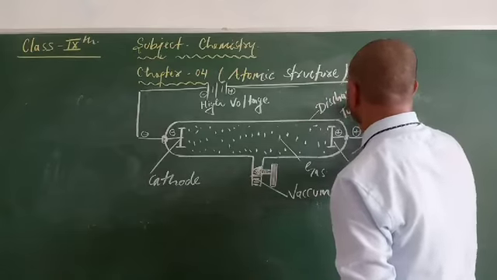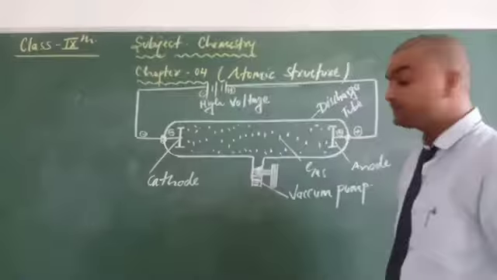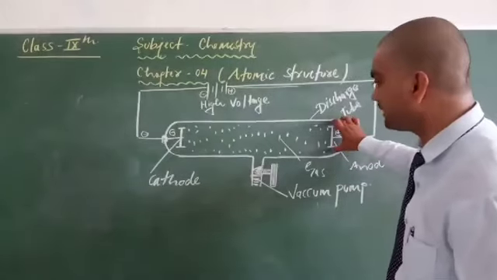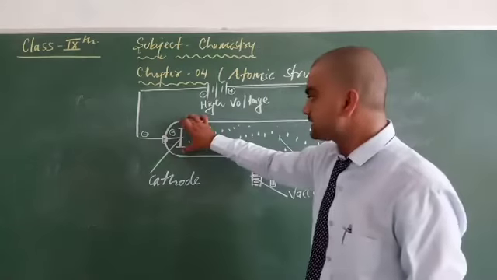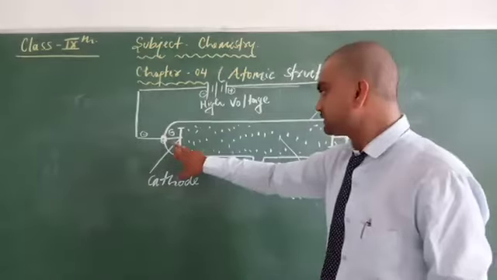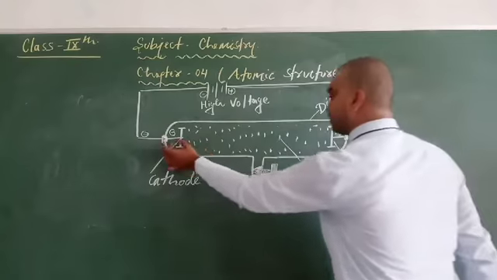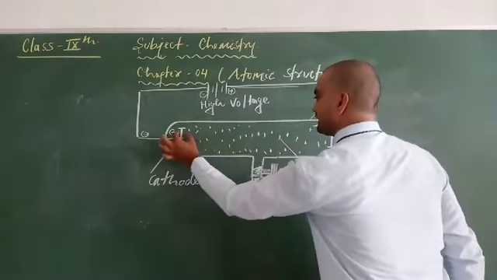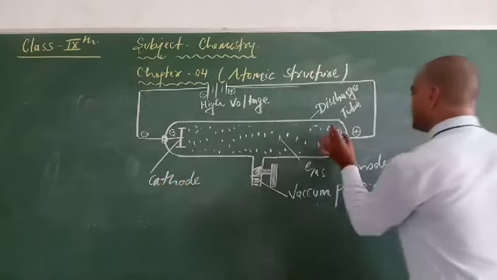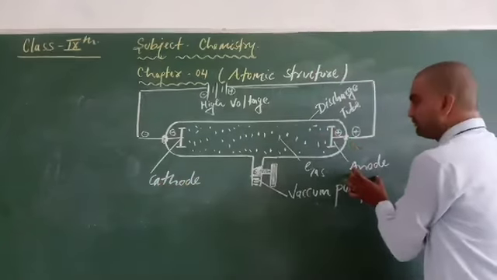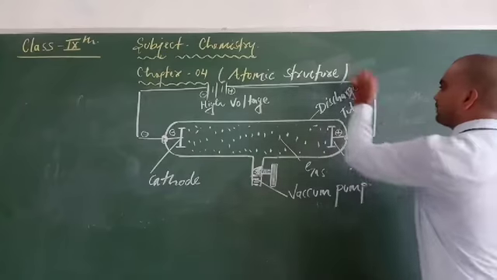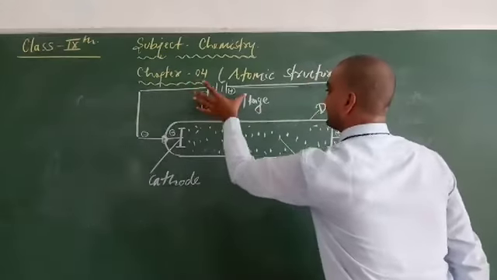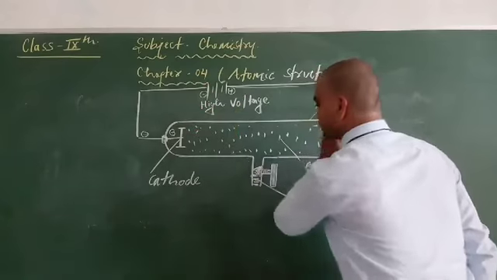The name of this glass tube is discharge tube. Clear? And he placed two metal rods. This is the first metal rod and this is the second metal rod, this one is the cathode and this one is the anode. The negatively charged metal plate is the cathode and the positively charged metal plate is the anode. He took out a wire from the anode and a wire from the cathode and connected them with a high voltage source.